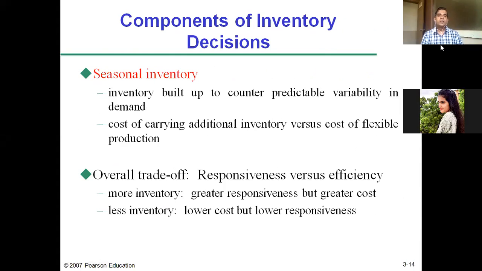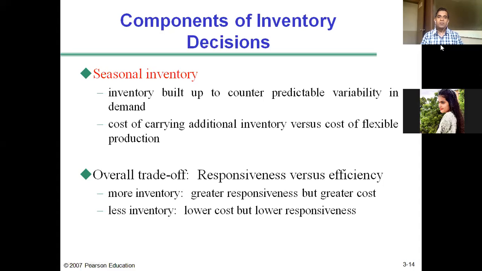So we continue with the decisions taken with respect to the inventory component. The third decision is seasonal inventory: inventory built up to counter predictable variability in demand. Predictable variability is variation in demand which can be measured with fair accuracy.